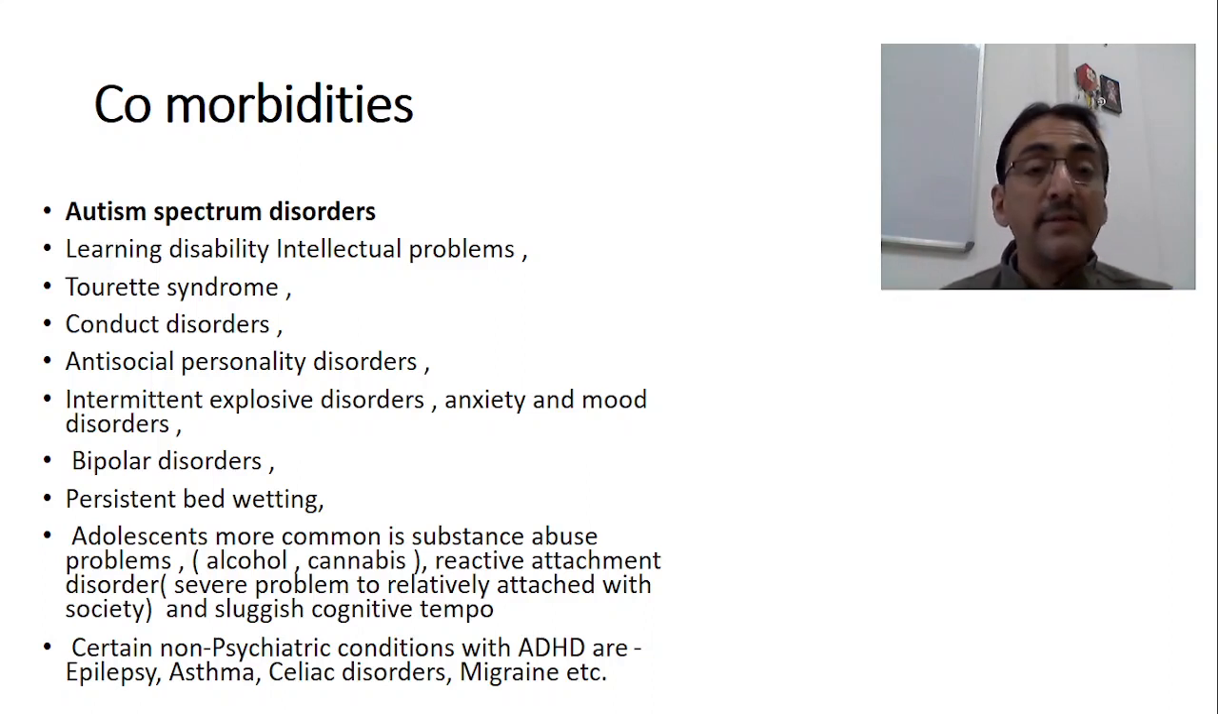Then adolescents with ADHD more commonly have substance abuse problems, like alcohol, cannabis, or tobacco, etc. Then reactive attachment disorders. We have reactive attachment disorder, a severe problem to relatively attach with the society. So they cannot attach themselves with the society. Reactive attachment disorders are there, and a sluggish cognitive temperament is also there.